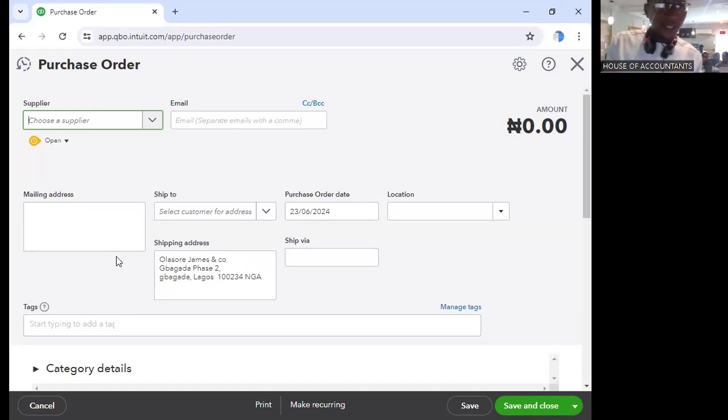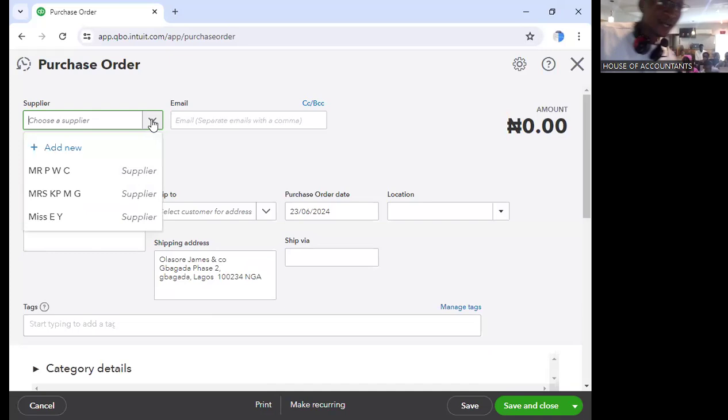So, people of God, let's choose who should be our supplier. You can see that we have already created 3 suppliers. That is the beauty of it. Instead of starting to create it now, you have created it already. But if you want to create a new one, maybe there's a new vendor that we didn't have information on at the start, we can click on add new to add their information, and you're good to go.